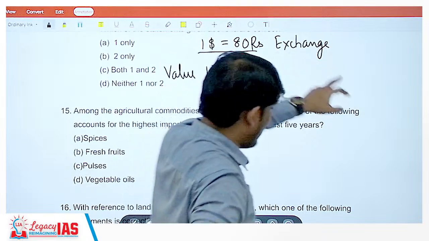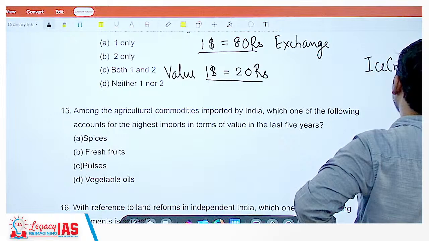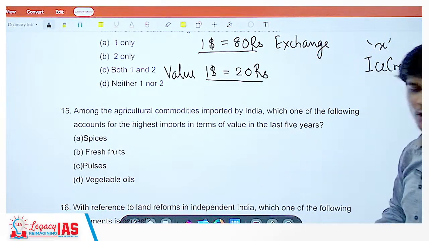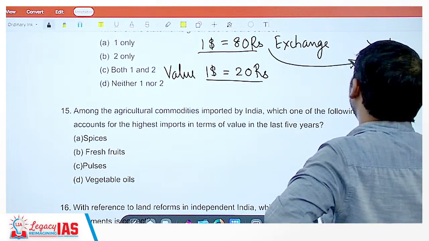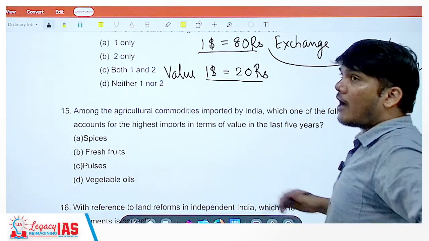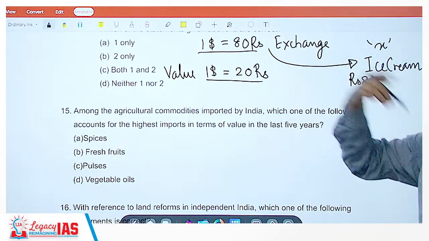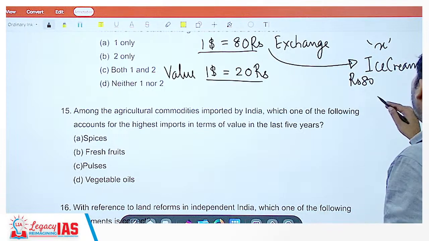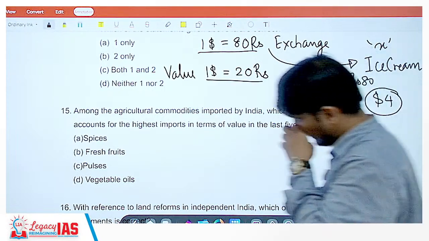As per the exchange rate, $1 is 80 rupees. If you go to the market to buy a particular ice cream X, in India you can buy it with 80 rupees. If you want to buy the same X ice cream in the USA, you may not be able to buy it for $1; you would require $4 to buy it.